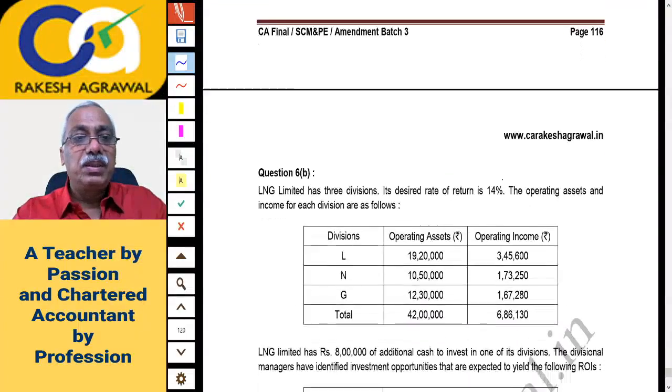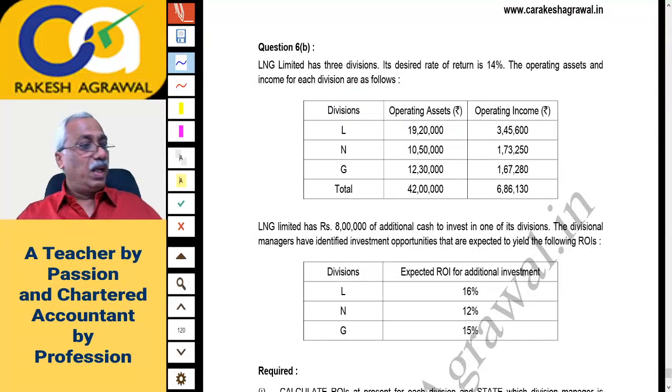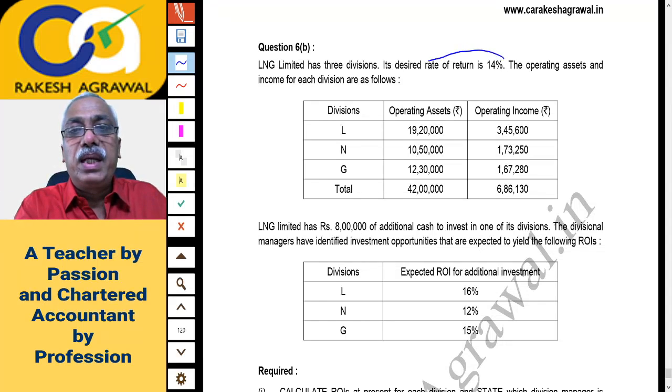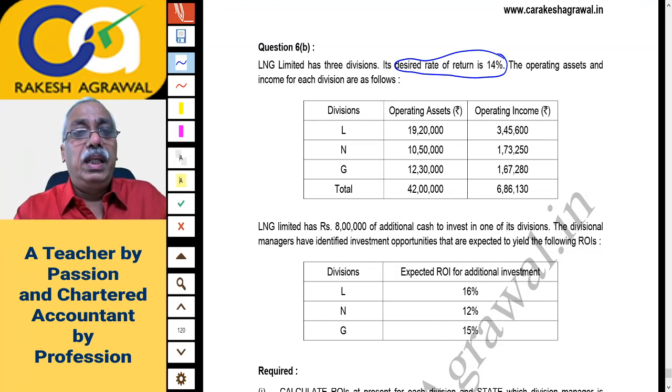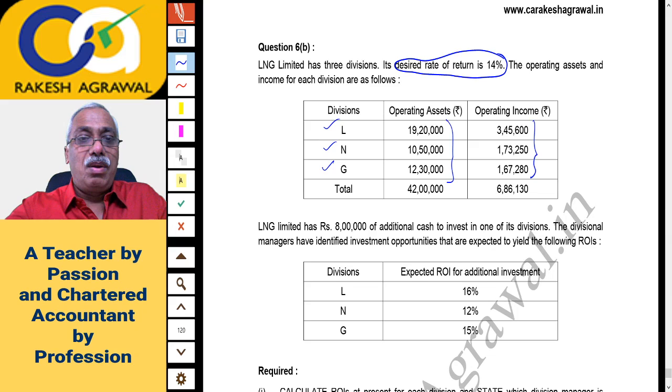Now let us check question 6b. Okay, it seems to be a little practical question. Question 6b. LNG Limited has 3 divisions. Its desired rate of return is 14%. Desired rate of return, or minimum expected rate of return, whatever you call it, is 14%. The operating assets and income for each division are as follows. So 3 divisions are given, L, N, G. The operating assets used in each division are given. Operating income is given. Okay, let's go ahead.